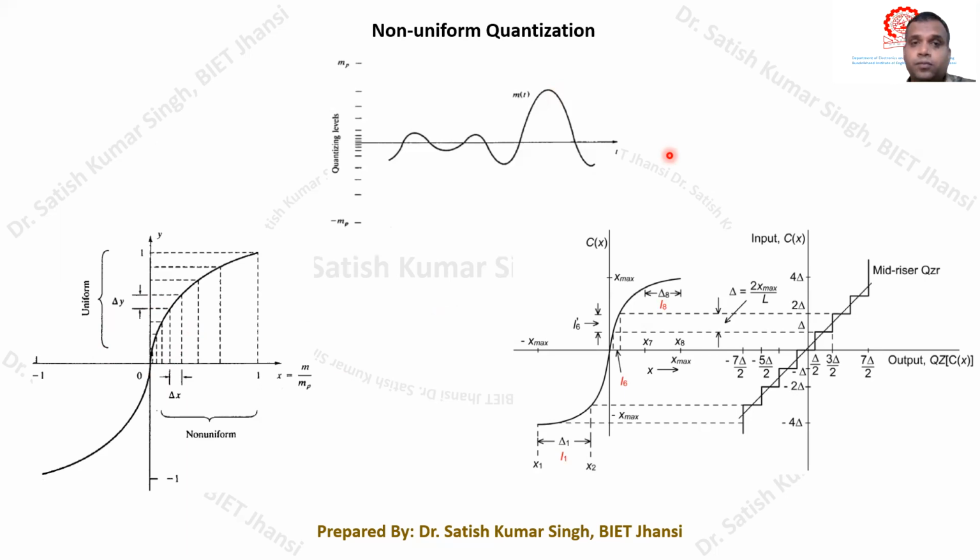These two operations together, compression followed by expansion, are called companding of the signal.